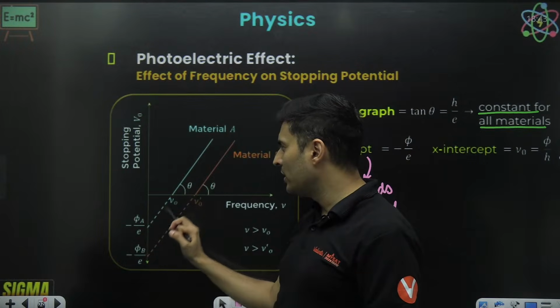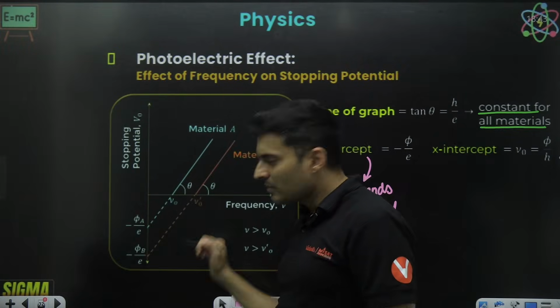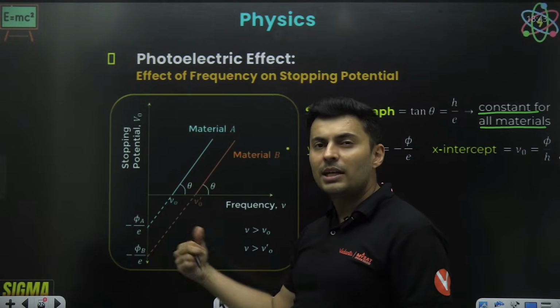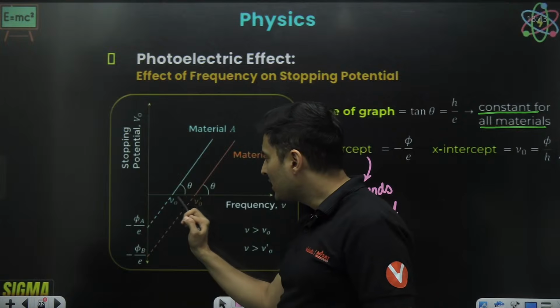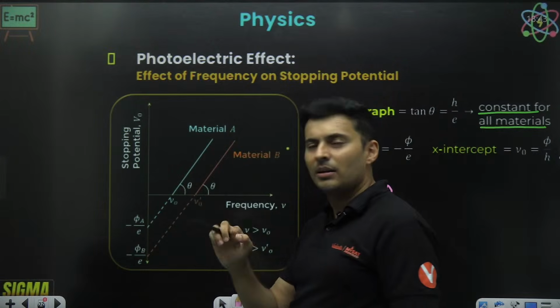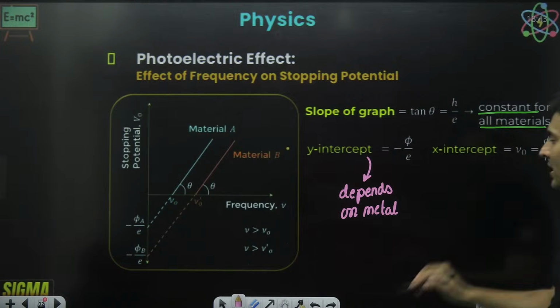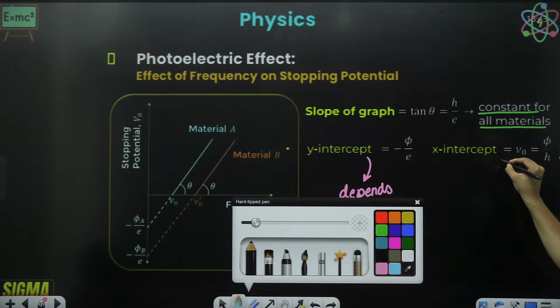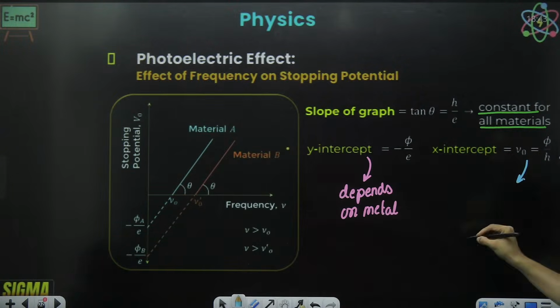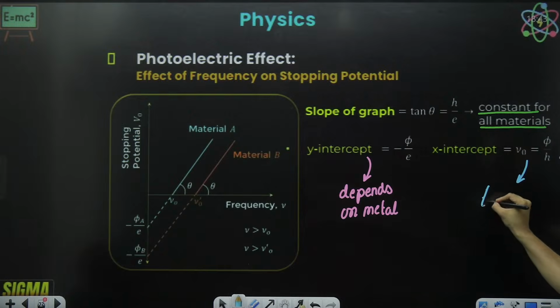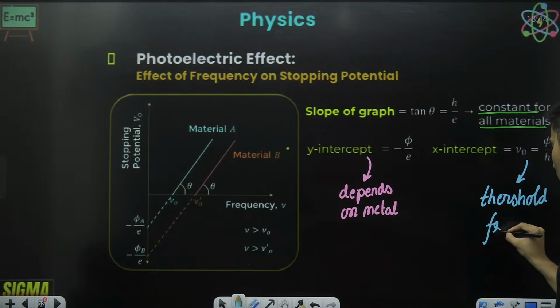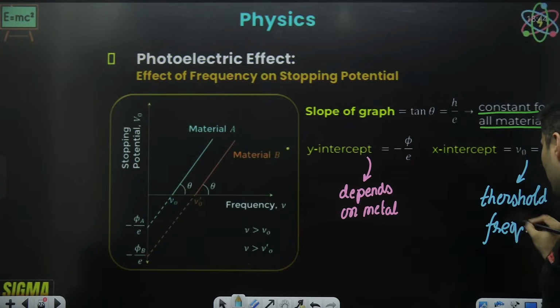This graph is drawn dotted below because you cannot have negative stopping voltage. So this is the point where the photoelectric effect will just begin. That point on the x-axis where the graph intersects is nothing but your threshold frequency. Threshold frequency. Keep that in mind.